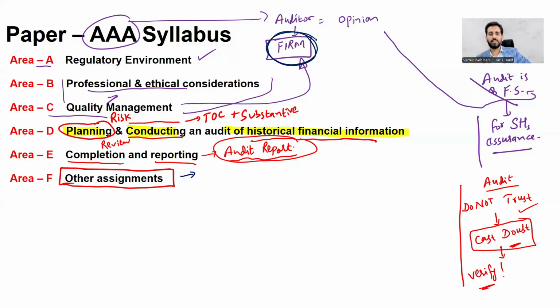Let's say, for example, that I'm the company, and I want to acquire another company as a subsidiary, but I don't know how to evaluate that subsidiary. So I may contact your firm, ABC firm, and say I want to acquire the subsidiary. Can you please perform a due diligence on my behalf? Due diligence means the review of the target company before acquisition and merger. So it's called the non-audit assignment, right? So basically it is called non-audit assignments.